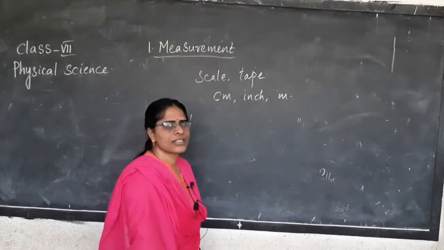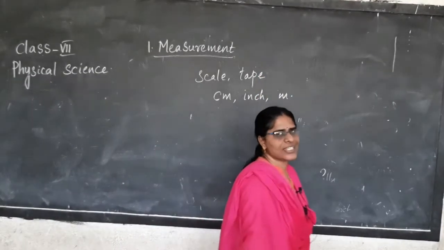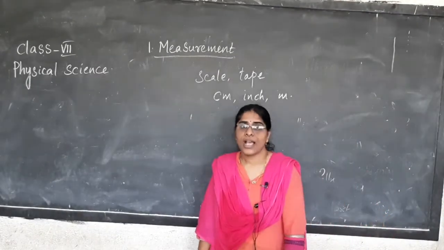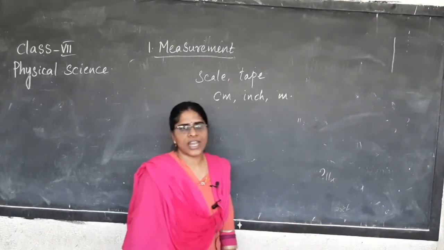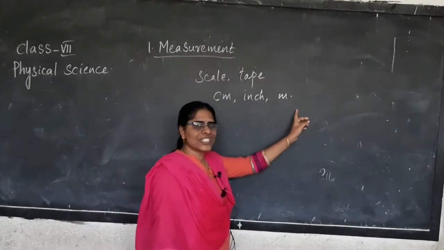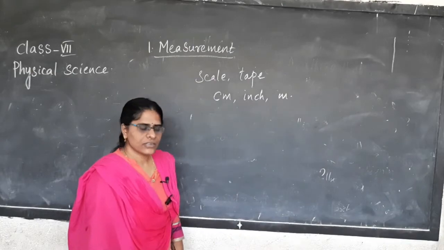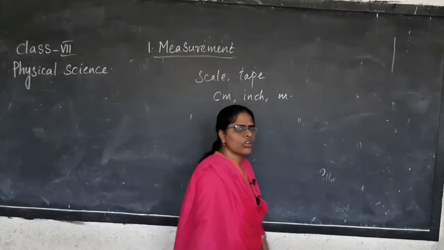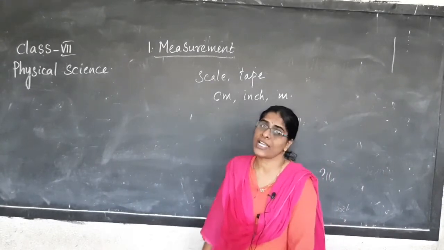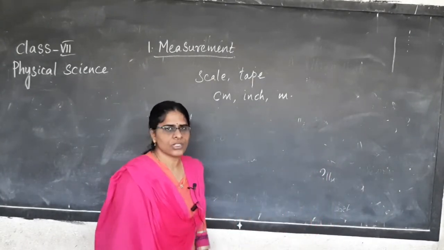Like this? cm stands for centimeter. INCH stands for inches. M stands for meter. Not only on the measuring tape, you might have seen it on the scale in your compass box.